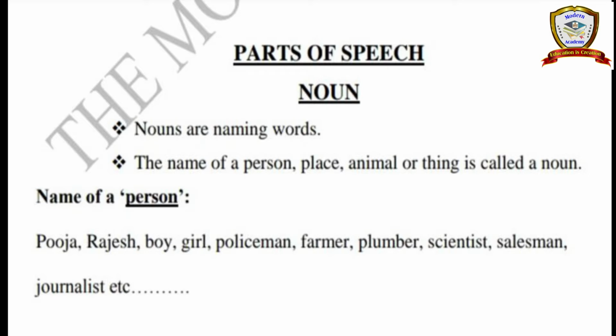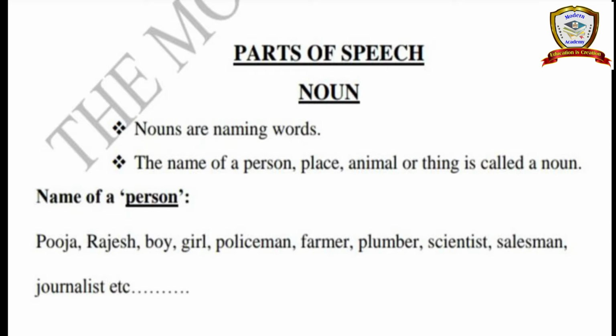A noun denotes the name of a person. For example, all of you have an individual name, for example Shiva, Radhika, Pooja, Rajesh. Like that, your names are there. And place. We have many places: beach, park, school, theater, mall, restaurant, and then country, state, districts, city.